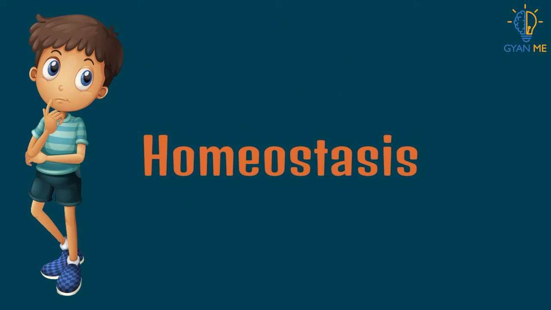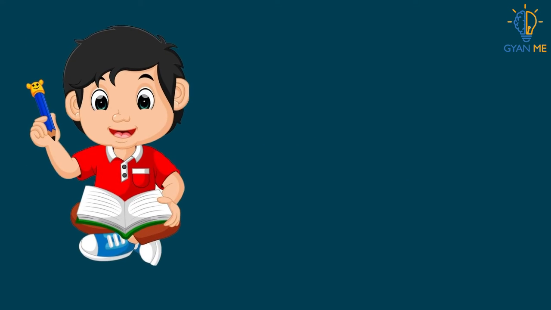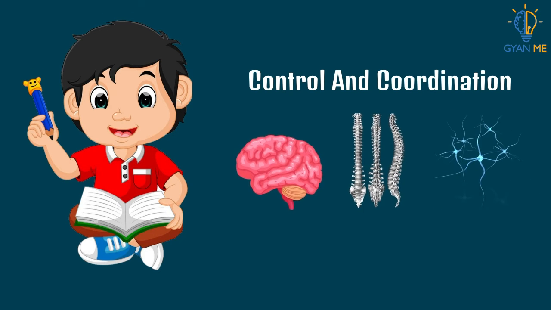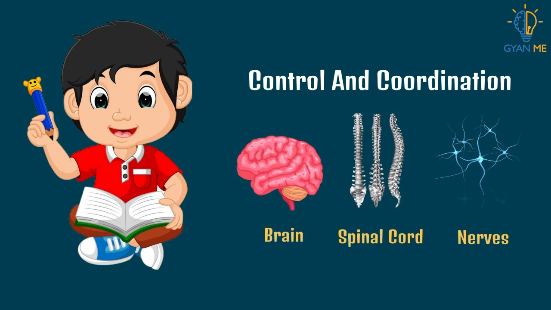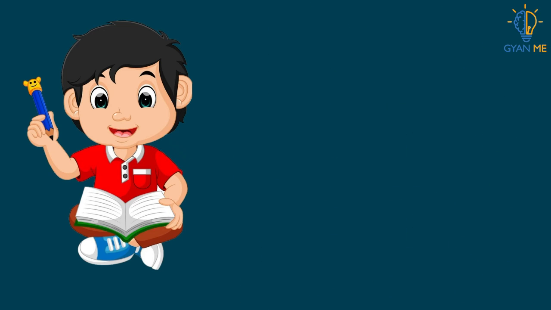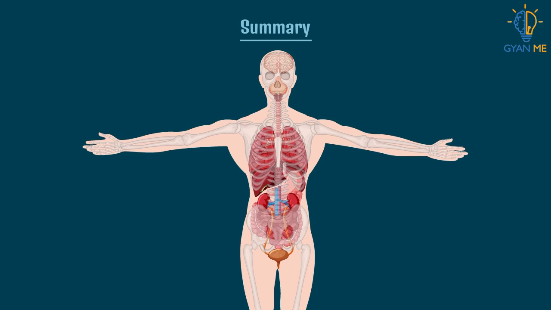It is achieved by two important systems of our body. We have just learned about one of the systems for control and coordination, which consists of the brain and spinal cord, also known as the nervous system. The other equally important system is known as the endocrine system, about which we will learn later. To conclude, we can say that the brain is the important organ for controlling various functions of the body.